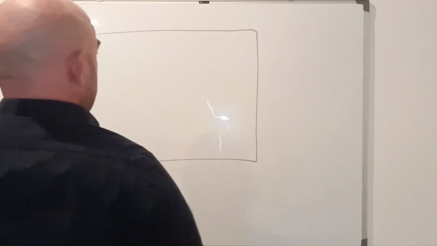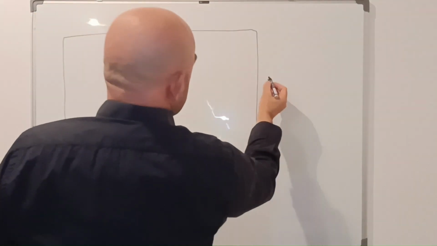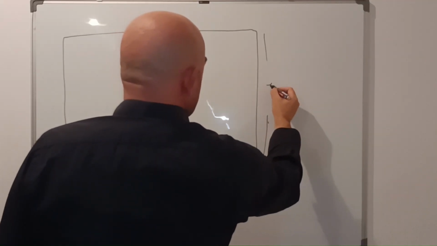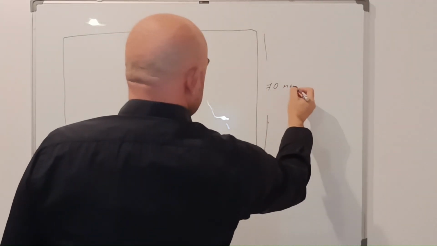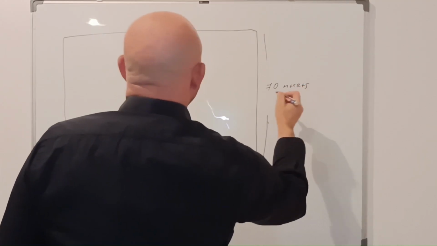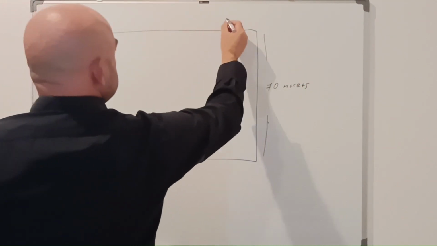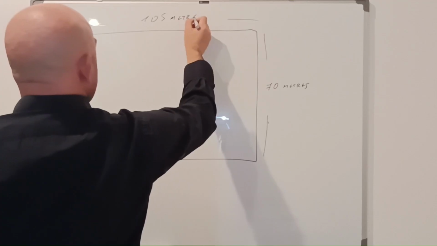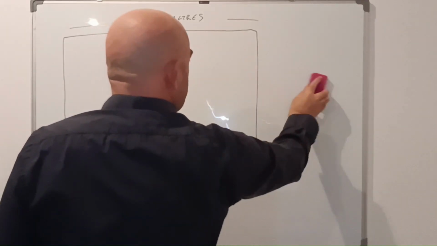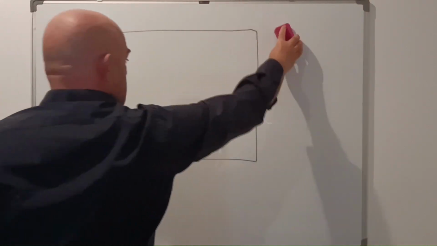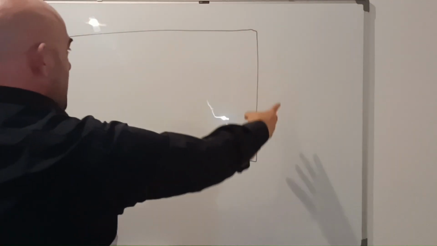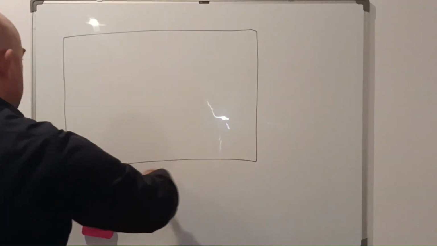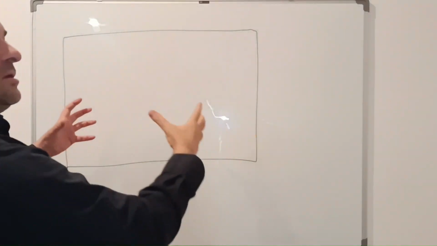A pitch which is like this, and this side is in average 70 meters, and this size is 105. And suppose that around the lines, the outer lines of that pitch, around that pitch there are 100 humans.